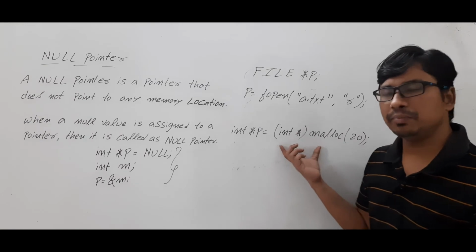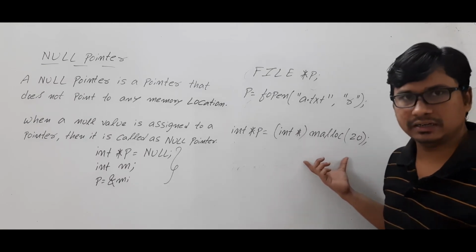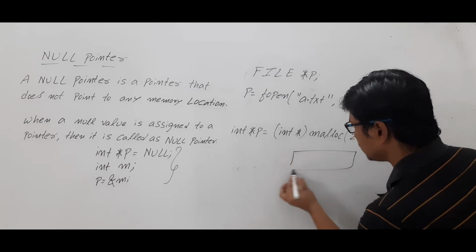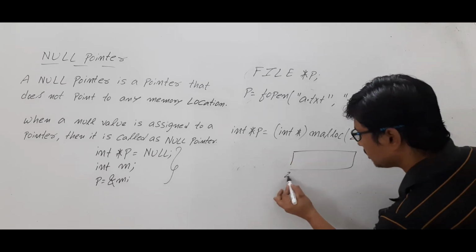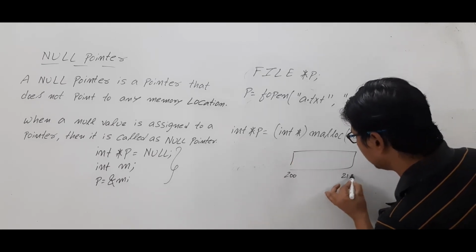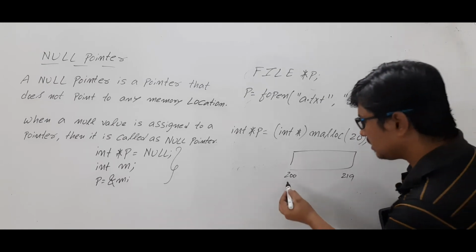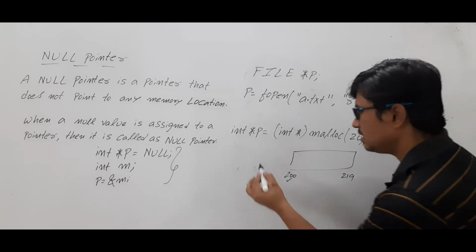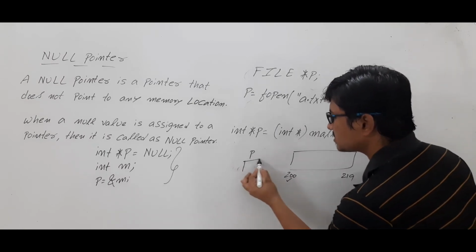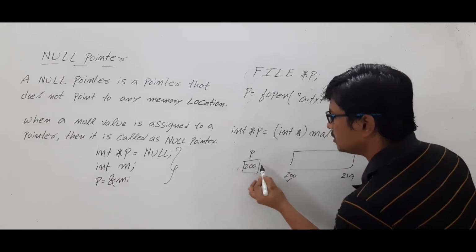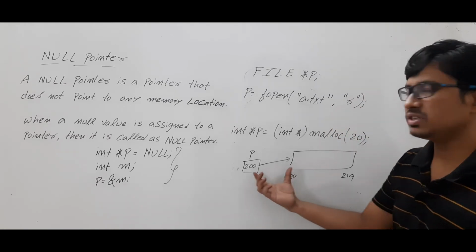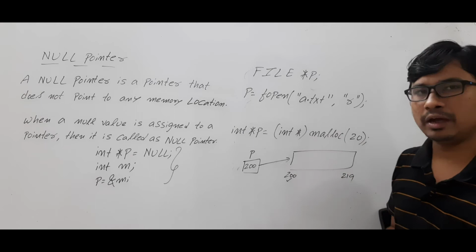Then 20 bytes of memory will be allocated. Let's assume it is from byte 200 to byte 219. Then the starting address, which is 200, we will call the base address. That base address will be assigned to the pointer p. So this p is pointing to the memory allocated dynamically with the help of the malloc function.